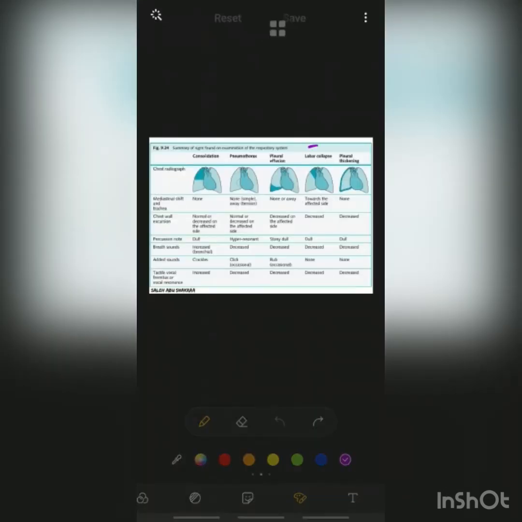In the case of lobar collapse, this would be the picture on the chest X-ray of the lung. A particular part or lobe of the lung will be collapsed, and in this case the mediastinum or trachea is shifted towards the affected side because the lesion will exert a pull on the mediastinum or trachea. Chest wall excursion will be decreased. Percussion note will be dull. Breath sounds will be decreased. There will be no added sounds, and tactile or vocal fremitus or vocal resonance will also be decreased.